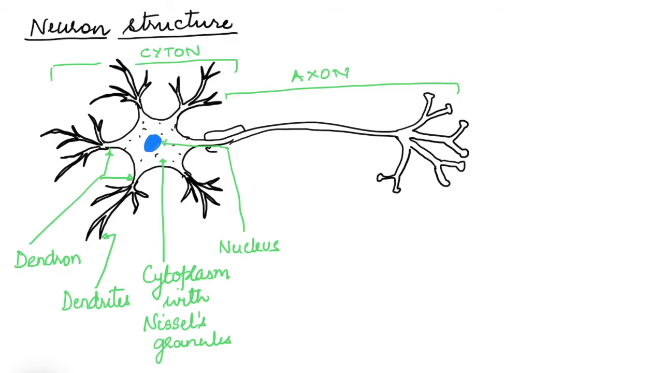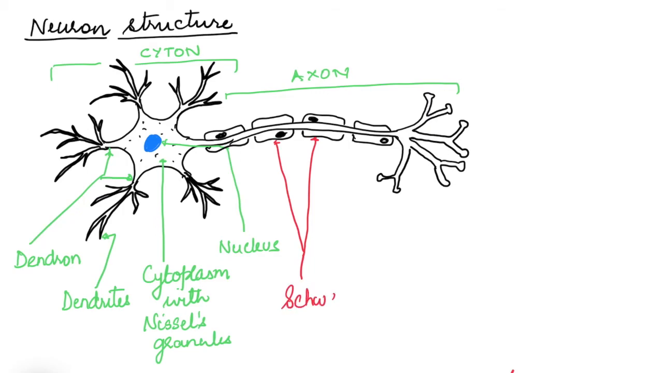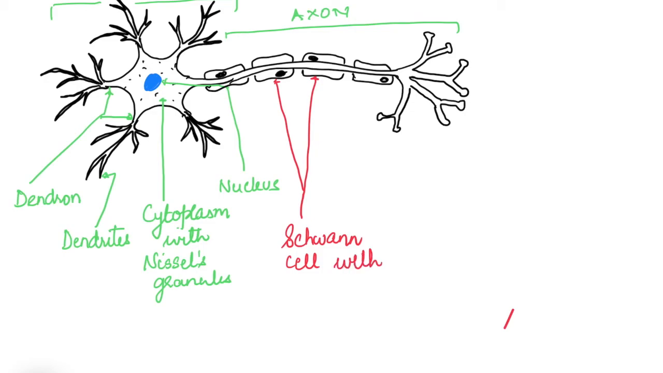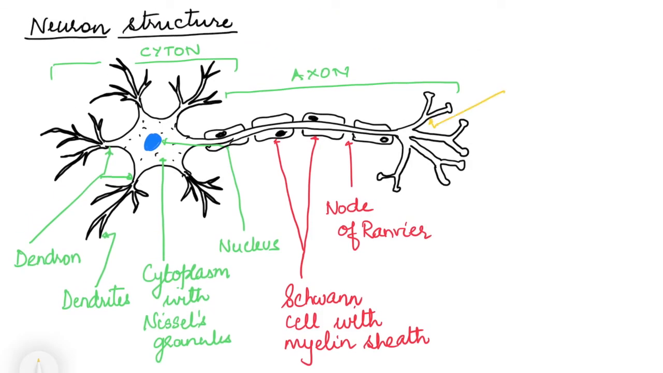The long process or the axon shows the presence of coverings on itself, and these coverings are made by cells which make up a particular type of insulated sheath. So these are the Schwann cells, and the Schwann cells produce the myelin sheath. The myelin sheath helps in insulating the axons. Now, in between this, there are gaps or spaces, and that is called the node of Ranvier.